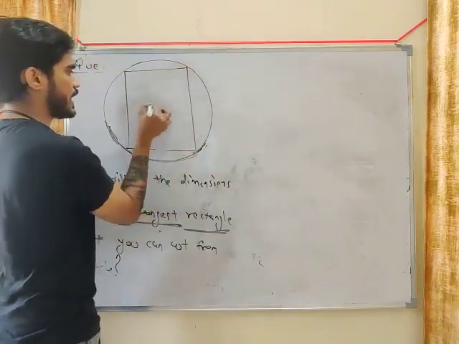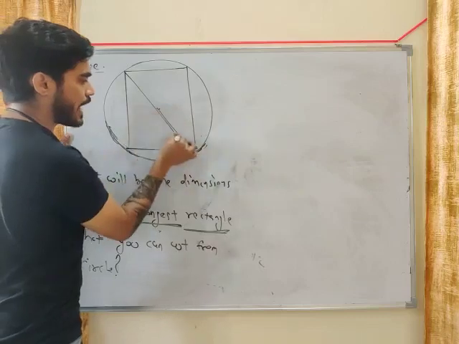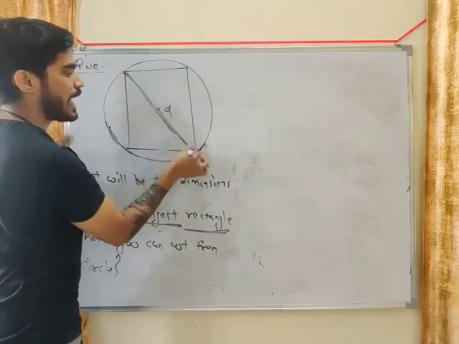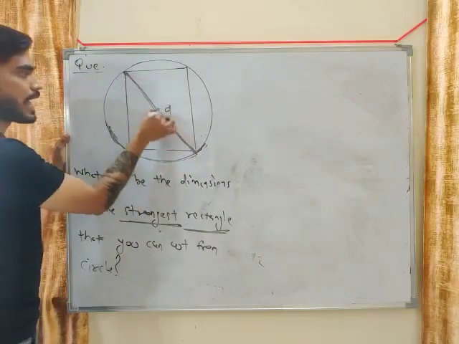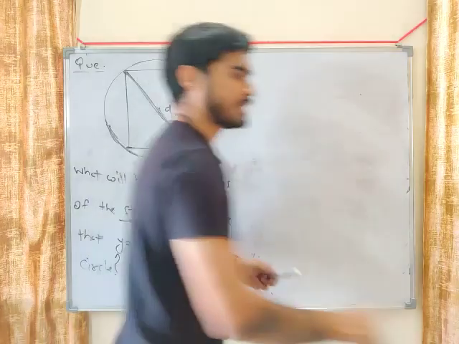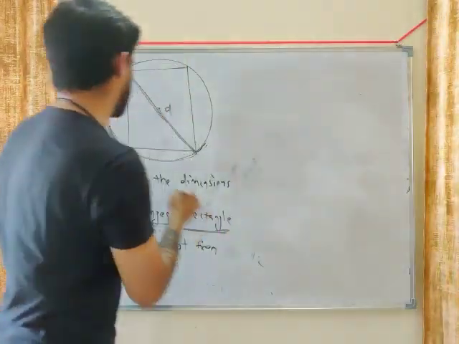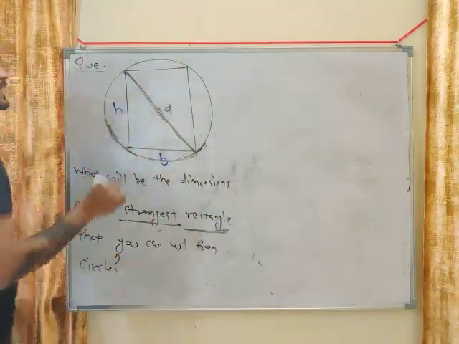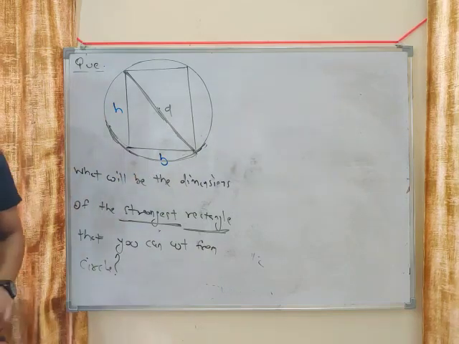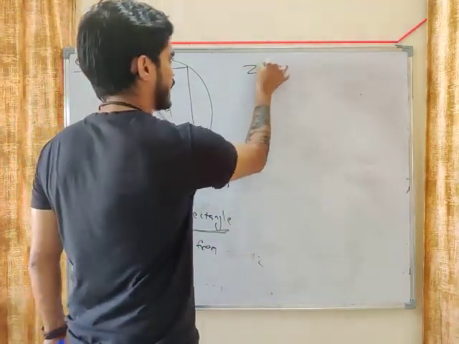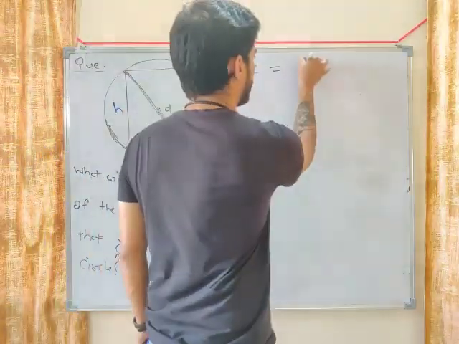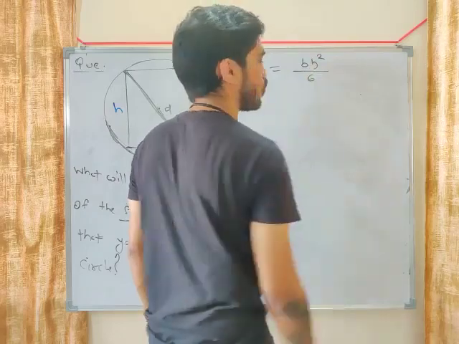Let's say this is the diameter of the circle, which is D, which is nothing but the diagonal of the rectangle. Let's say the width of the rectangle is B and the height is H. Now we need to find a rectangle with maximum Z. For a rectangle it will be bh square by 6.